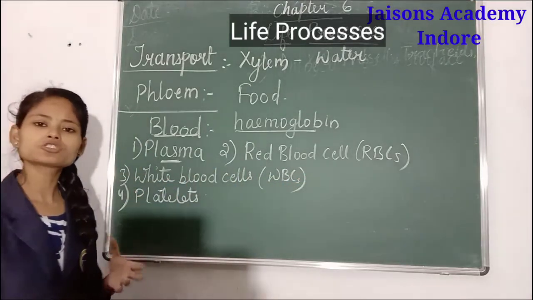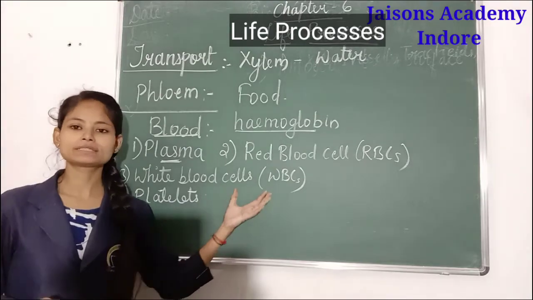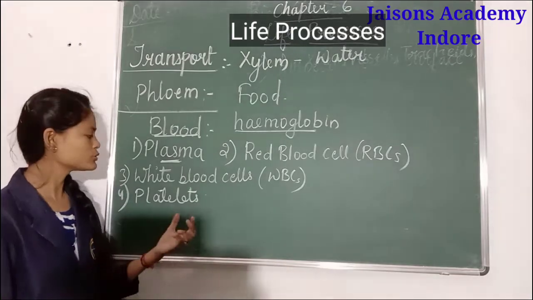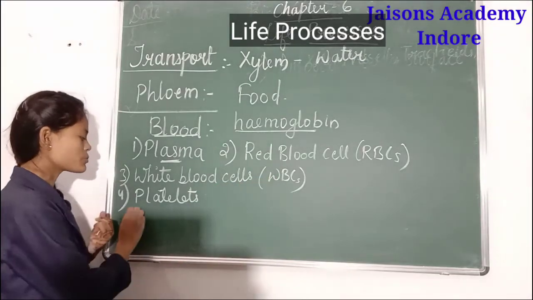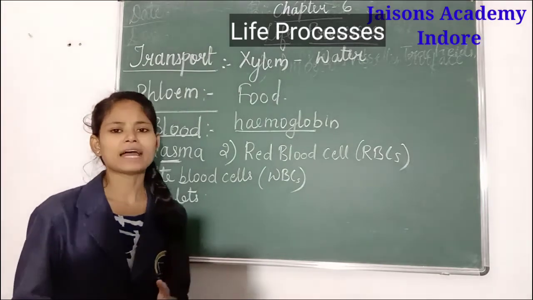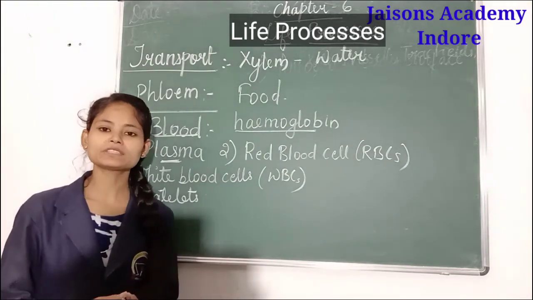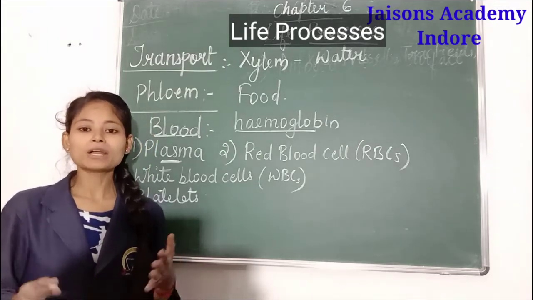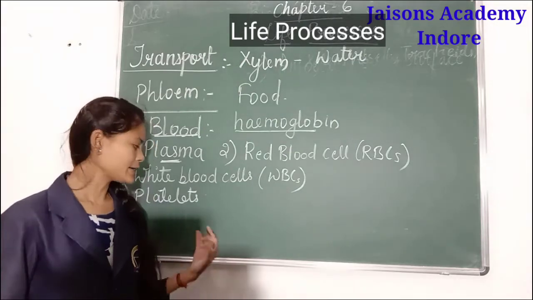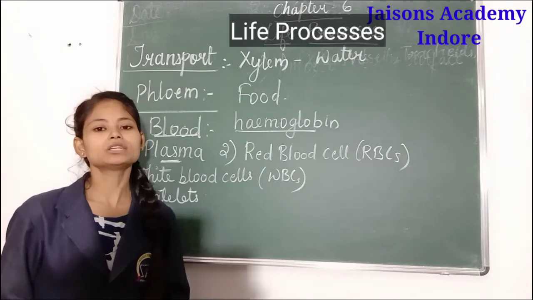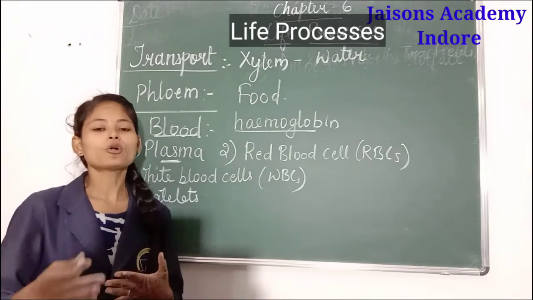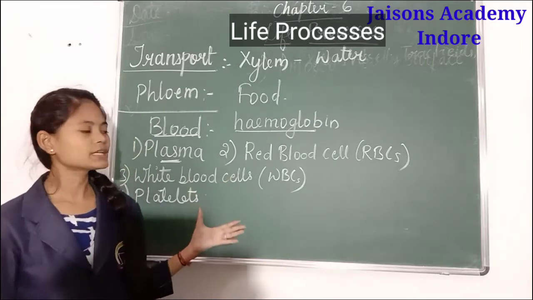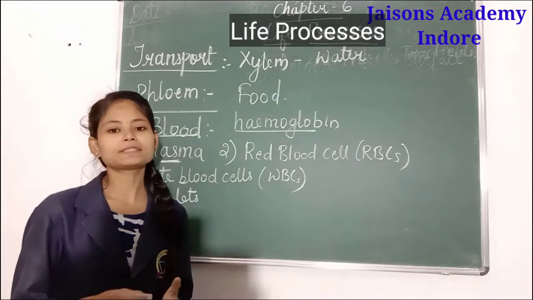Then WBCs. What is the function of WBCs here? To fight against various diseases. Various bacteria or microorganisms which cause diseases in our body are also killed by WBCs. At last is platelets. Have you ever observed that whenever you get a cut on your body, after some time the blood stops flowing? This happens because of the blood clotting components present in our body, like platelets. These platelets help in the coagulation of blood. Coagulation means stopping the blood flow outside the body. So this is basically how transport takes place in our body.